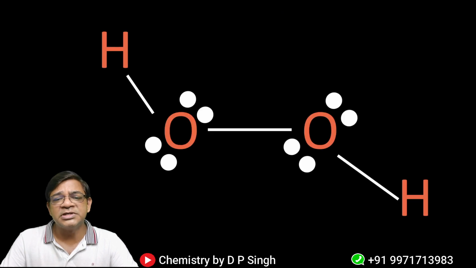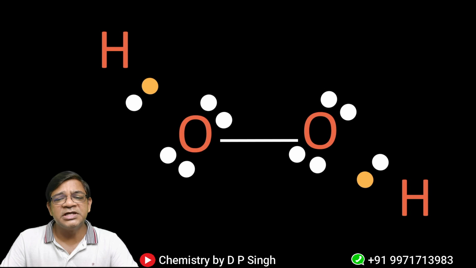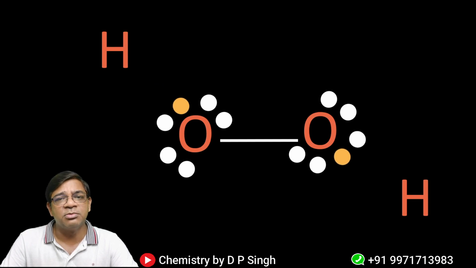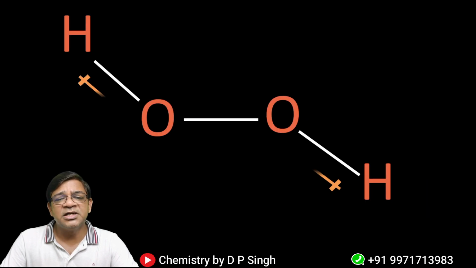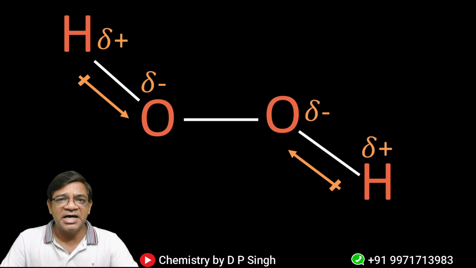Again, let's move towards another molecule. This is H2O2. In the case of H2O2, again there are two polar bonds, OH and OH, and because oxygen is more electronegative than hydrogen, it will try to take the shared electron pair towards itself. Because of this, oxygen will develop partial negative charge and hydrogen will develop partial positive charge.